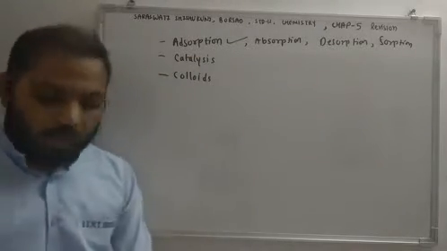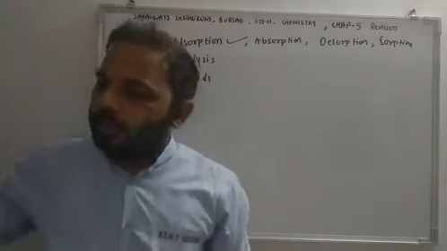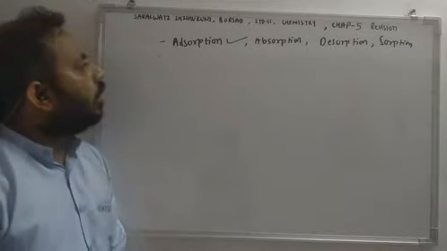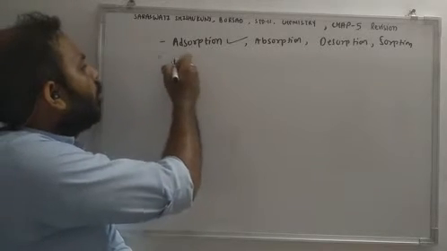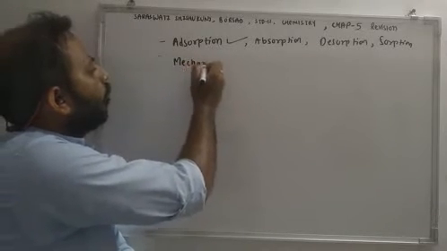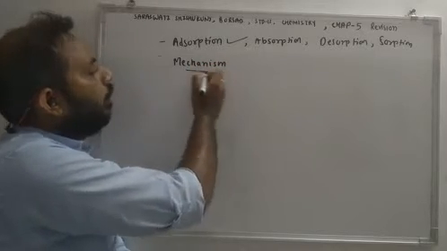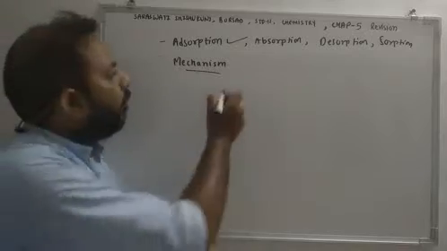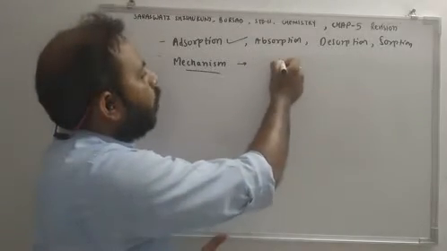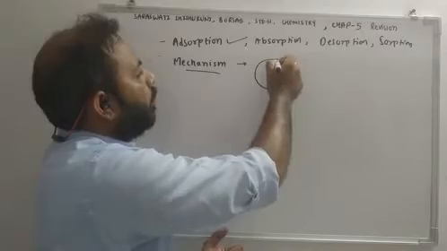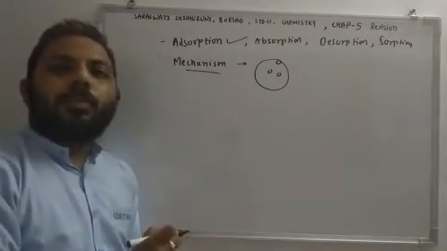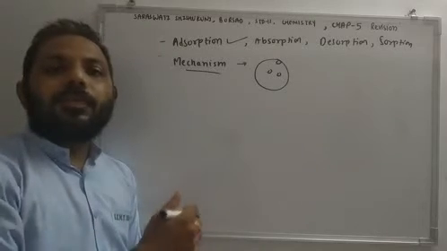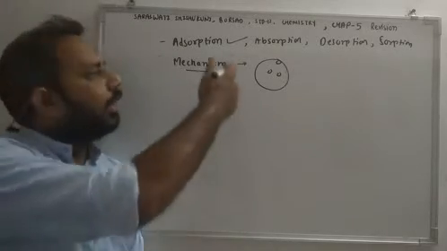Okay. Then after this topic, the chapter deals with the mechanism of adsorption. So the mechanism consists of two parts. The first part deals with types of molecules, bulk molecules and surface molecules. The molecules present on the surface and the bulk molecules are different, and due to different forces there is adsorption.